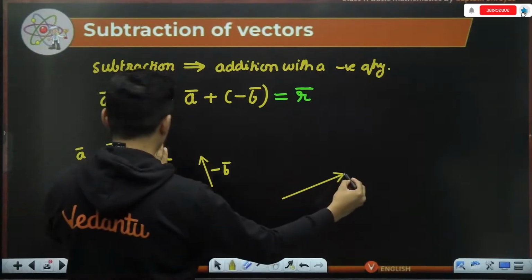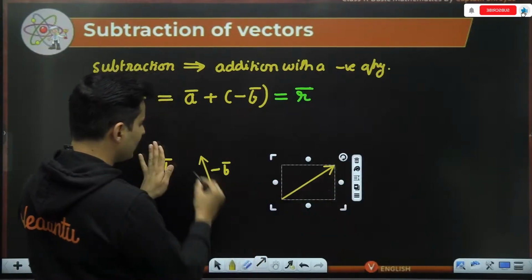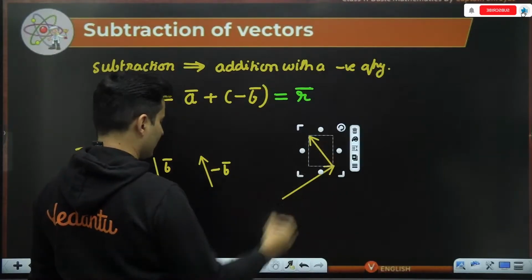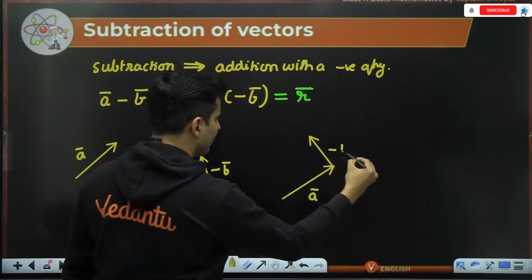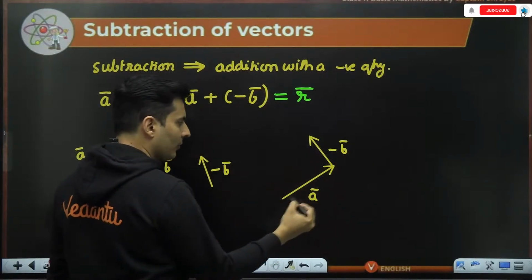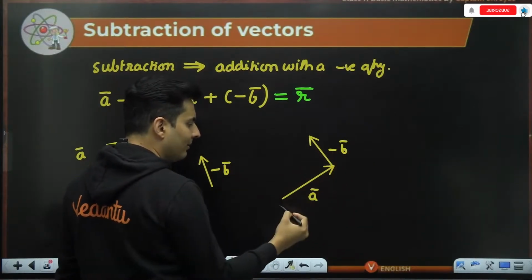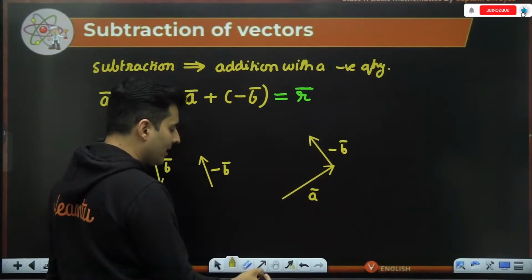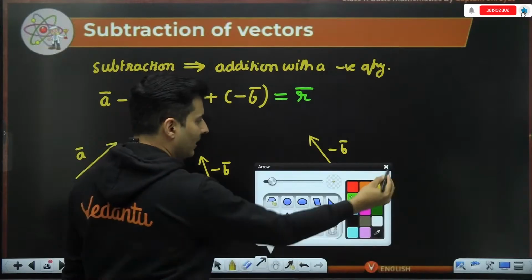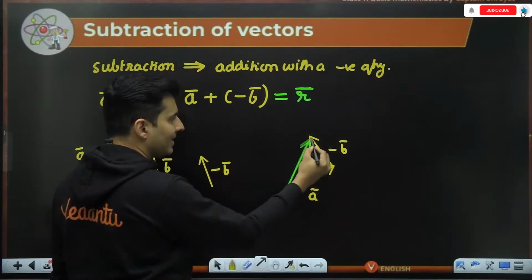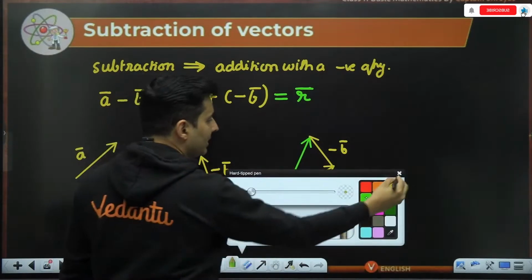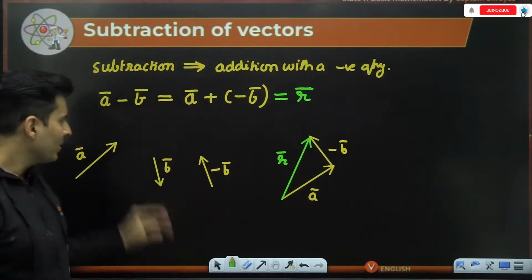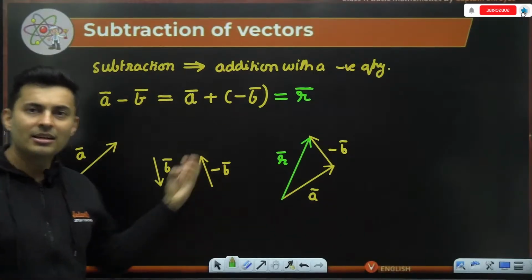Now forget this, just look at this and this. So this is our vector A, maybe it is like this, and this is our negative vector B. So negative vector B is probably somewhat like this. I have used triangle law. A vector and this negative vector, tail head. So as you can see, there are two sides of a triangle. There is obviously a missing side. The missing side of the triangle will be the resultant taken in the same order. So this is our net vector, which is the resultant of these two, which is actually the vector subtraction. So actually speaking, vector subtraction is vector addition.